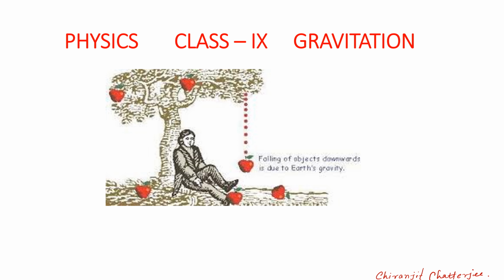So let's start gravitation. So we observed that when we throw a ball up, it goes a certain distance upward, and after reaching a certain height, it will again fall back. So according to Newton's first law of motion, a body at rest moves only when a net non-zero external force acts on it. So when the ball went up, you had applied force on it. Then why did it fall back? Which force is responsible for it?